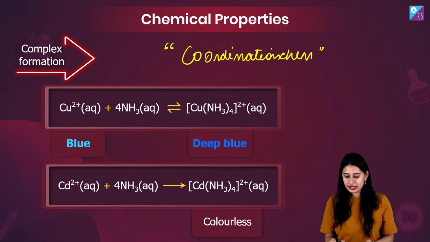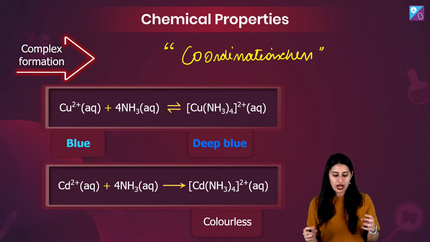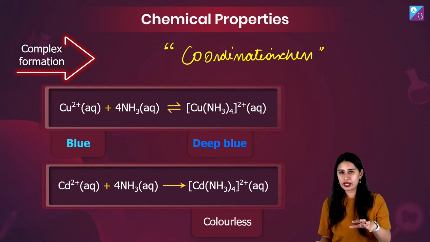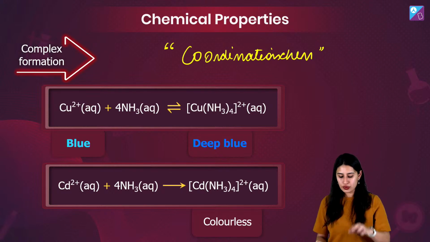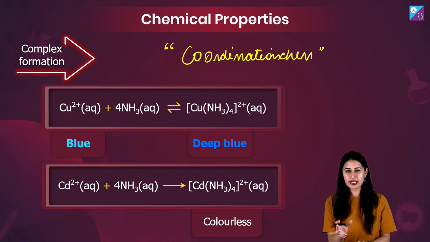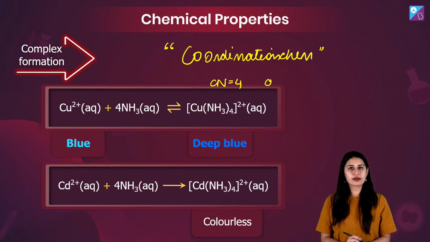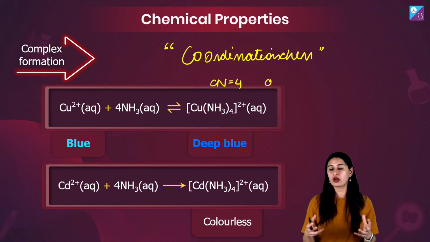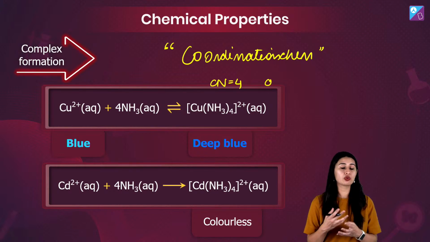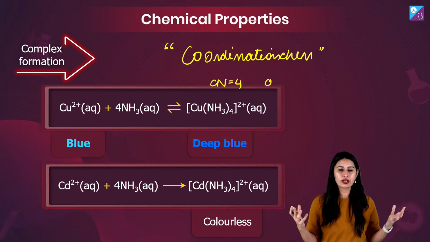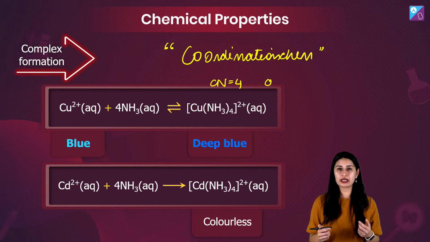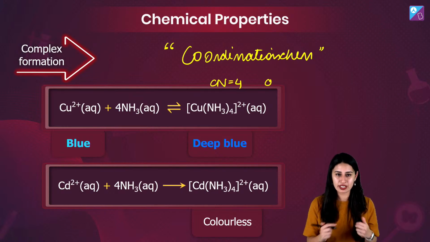Coordination chem में आपसे इनका पूछा जा सकता है. How can it be made? There is a gas which has a pungent smell which reacts with copper 2+ to give you a particular complex with the coordination number equal to 4. Find the complex ABCD. Or then if we have to talk in terms of coordination chemistry, I can give you huge number of things. Like I can give you things like tell me the hybridization of the complex, tell me the geometry of the complex. So things can be made more complex, I mean to say.